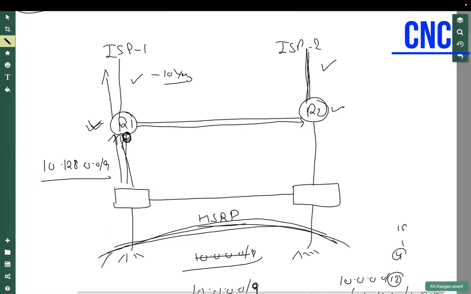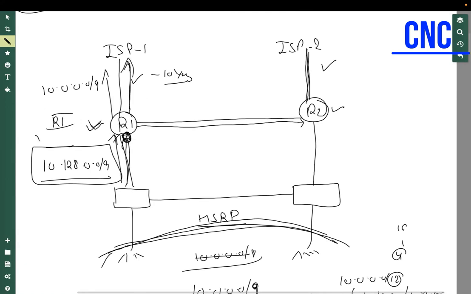Whenever any user comes here, if the user belongs to 10.0.0.0/9 and the policy does not match, the router checks its routing table, which points towards the ISP, and sends the traffic out there. But if the policy matches any user from that subnet, the next hop is R2. I have to route the packet out towards R2, and then R2 will check its routing table to do the communication. This is how we can route the packet. This was a specific requirement on this router, and in such a requirement we configure policy-based routing.